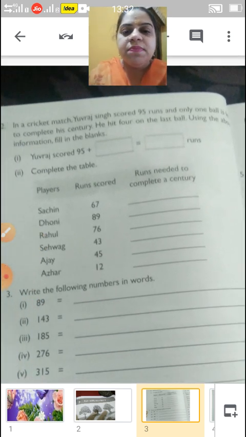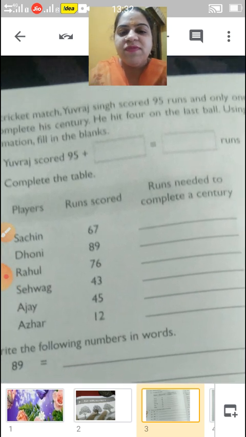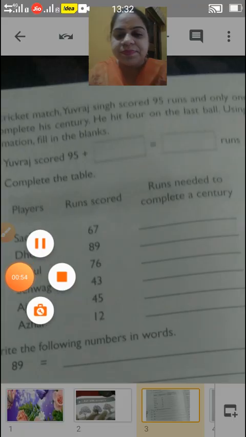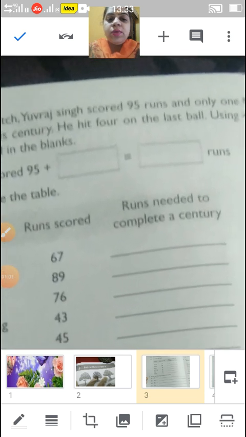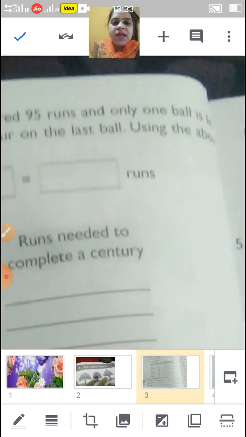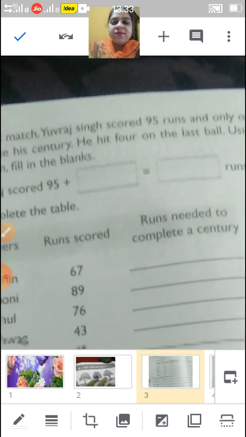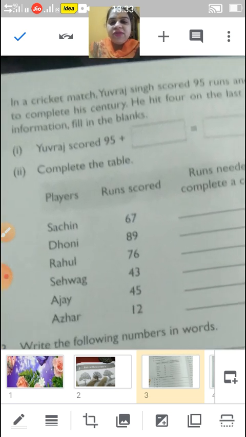In a cricket match, Yuvraj Singh scored 95 runs and only one ball is left to complete his century.